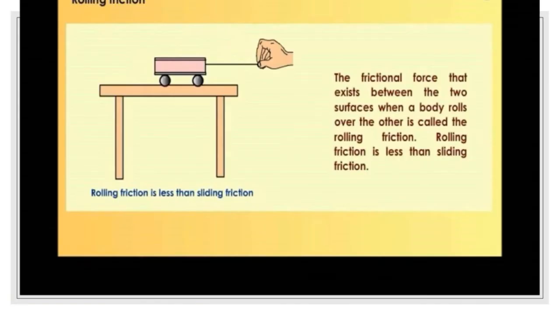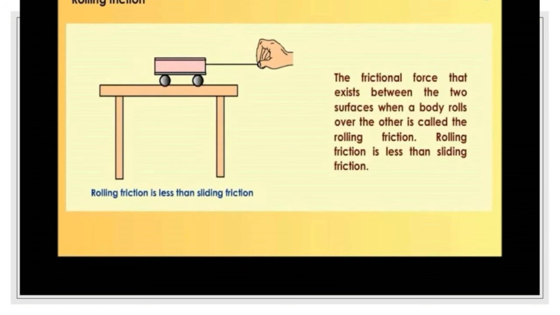Rolling friction is less than sliding friction. That is why wheels are provided in vehicles, trolleys, suitcases, etc. Let's do an activity to know more about rolling friction.